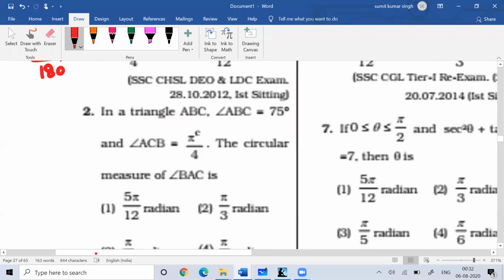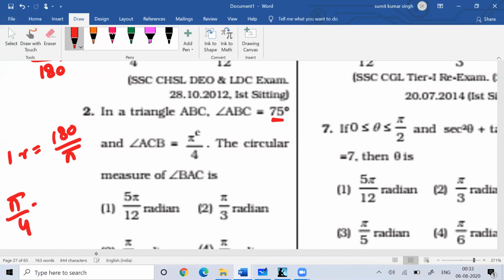Now if you see question number 2, in triangle ABC, angle ABC means angle B is 75 degree, and angle ACB is pi by 4. You know that 1 radian is equal to 180 by pi, so pi by 4 is nothing but 45 degree.